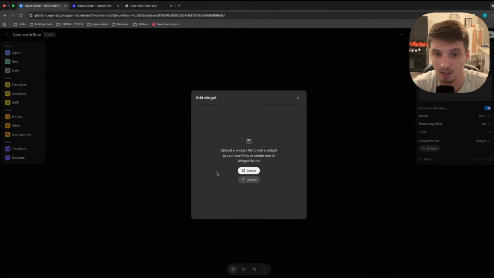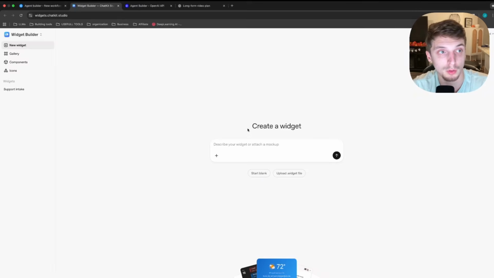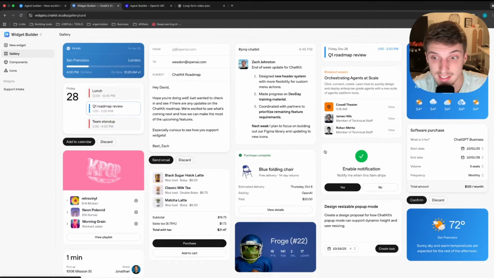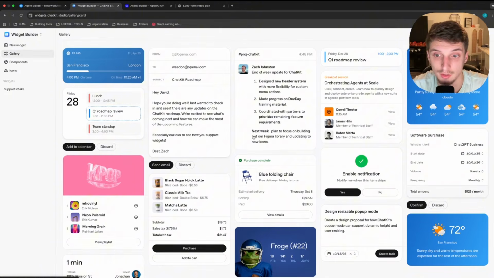So we're going to click it, and then if we click create, it pulls us to this little interface called Widget Builder, where it looks like we can prompt OpenAI to build us a widget, which in this case seems to be an interface that the agent, I guess, connects or speaks to us in. So if we click gallery over here, we can see widgets that already exist. So this might give you a better idea of what a widget is.